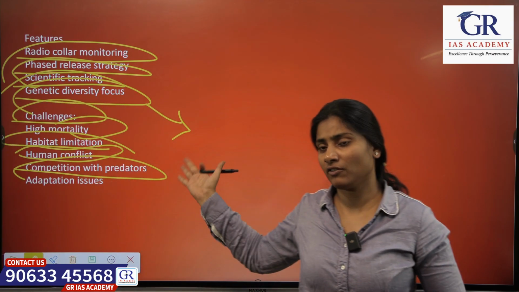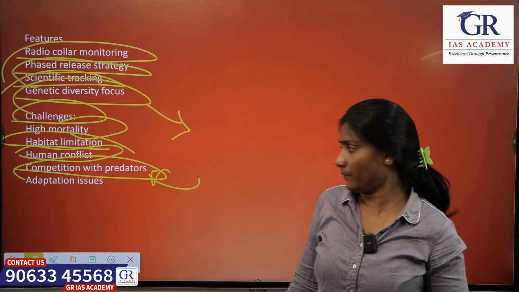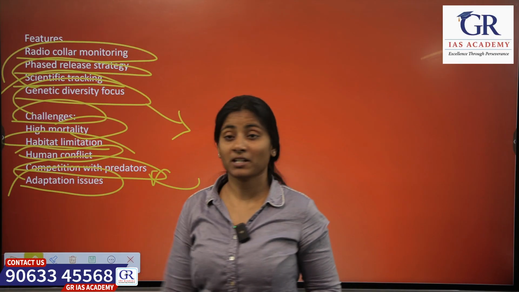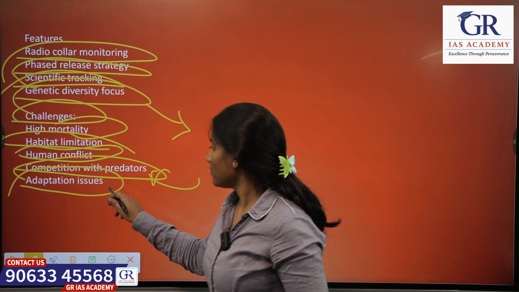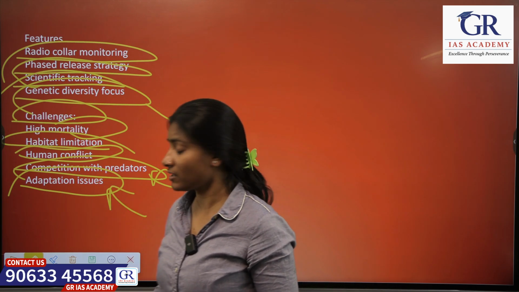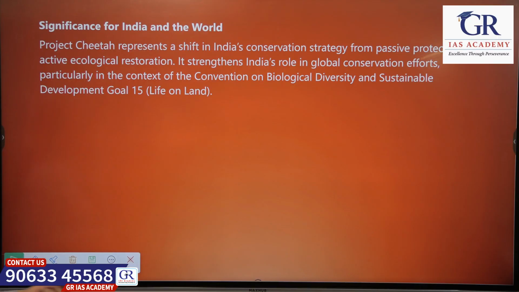And there will be many predators, right? We have seen there are 3-4 types of predators. So there will be competition among them for the prey. And last but not the least, and the important one, is the adaptation issue. They are translocated from another country. So that is a main challenge that we will face in case of any translocation of any species.